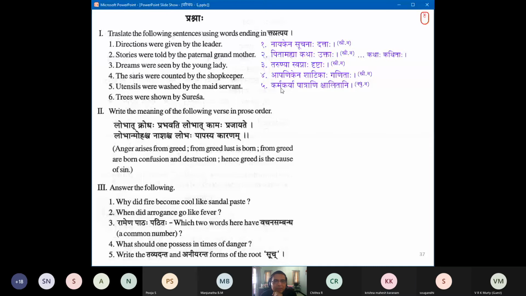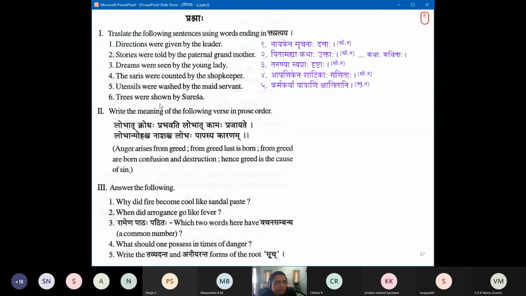Okay, see here. Karmakarya patrani kshalita. I didn't have pra, that's all, but kshalana is still kshalana. This worker is not very focused on the washing, so she did only kshalana. So kshalitani, they were washed. Karmakarya patrani kshalitani. You get the idea now, Saugandhi? Yes, Guruji. So the kta pratyaya is tracking the karma pada like Shiva Parvati, they are together.